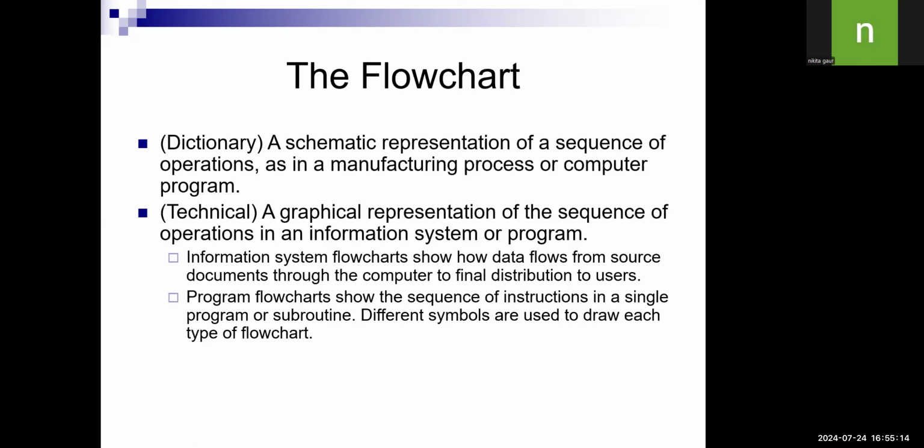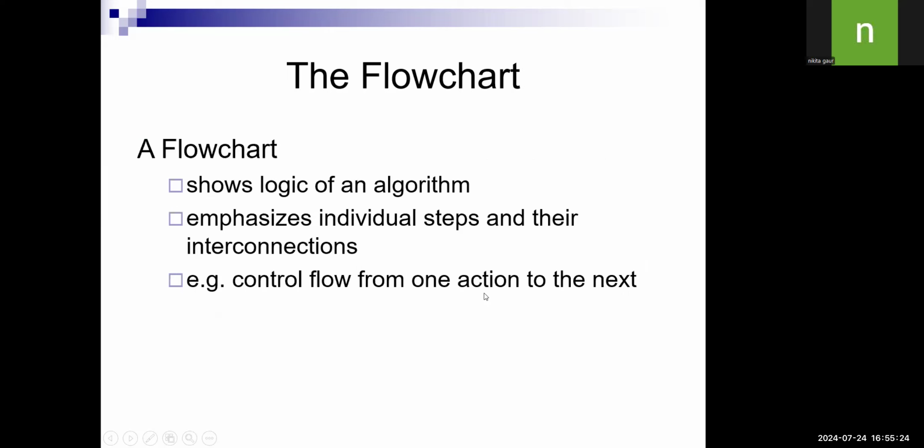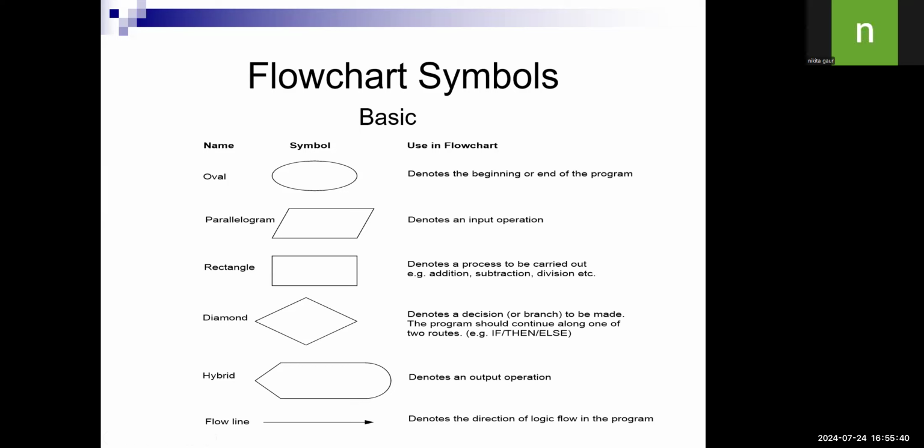Flowchart. A flowchart is a graphical representation of any algorithm. So all the information is flowing in a graphical way. The flowchart also shows the logic of the algorithm. Whatever algorithm you are preparing, we make it as a graphical representation, a step by step procedure, or you can say it is a control flow. So a flowchart has some symbols.